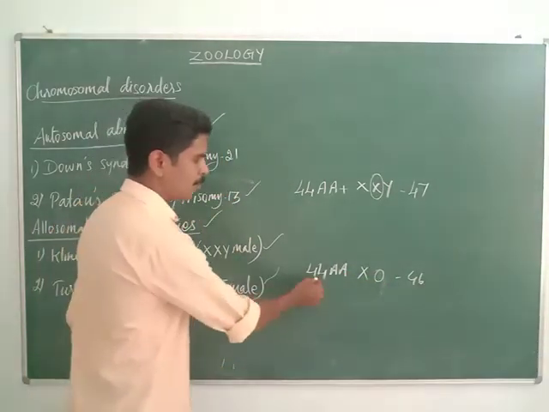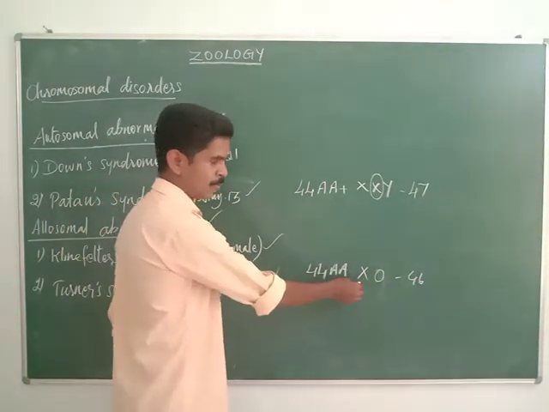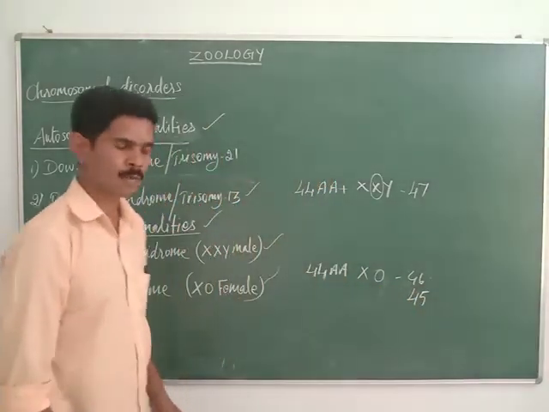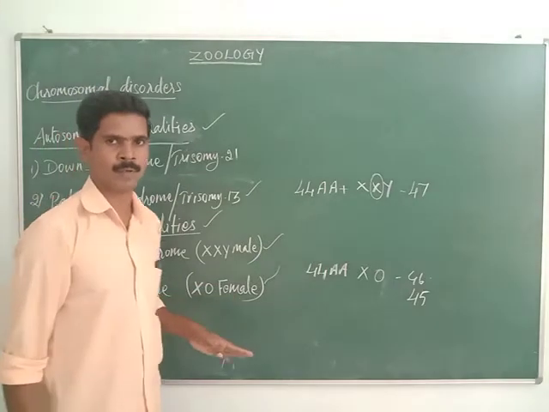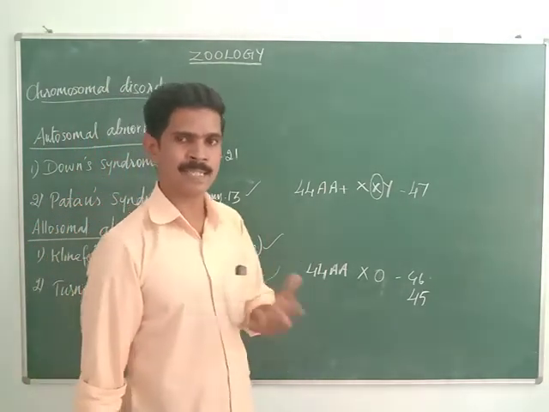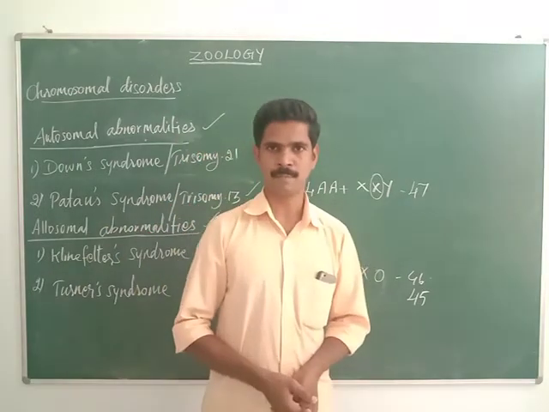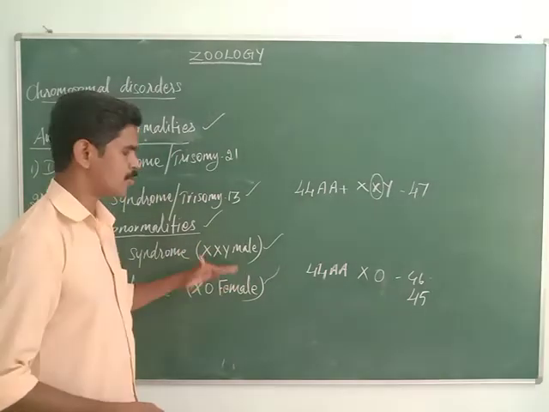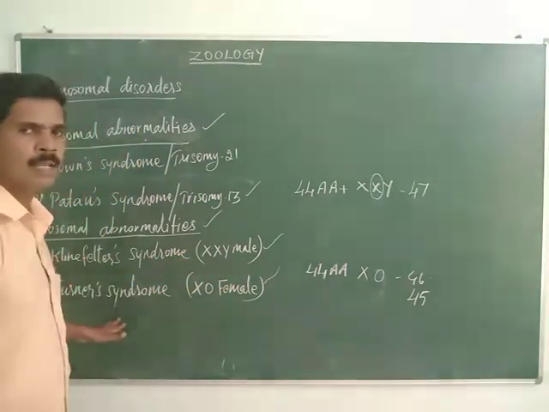So 44 plus 1 is 45. One sex chromosome is absent in their body, so they get only 45 chromosomes instead of 46. Understand, dear students? I hope you all understood the difference between Klinefelter syndrome and Turner syndrome.